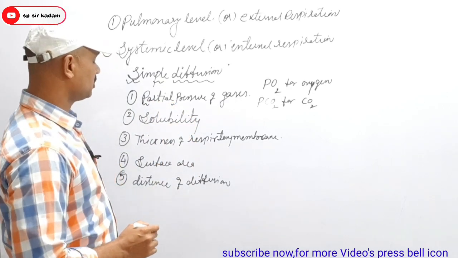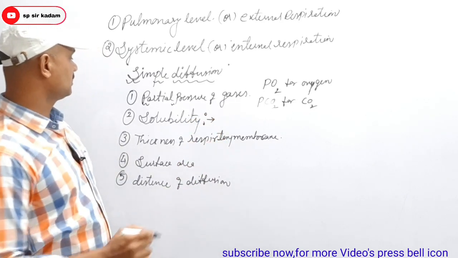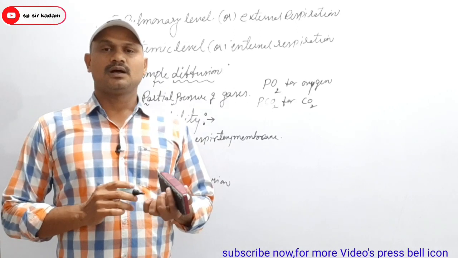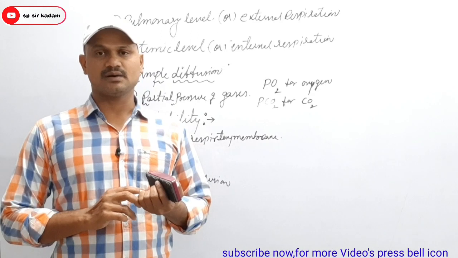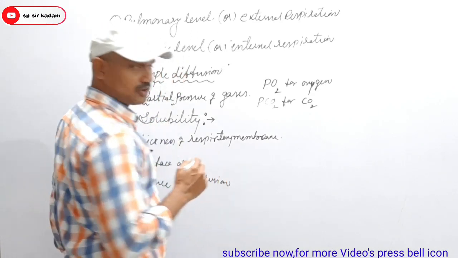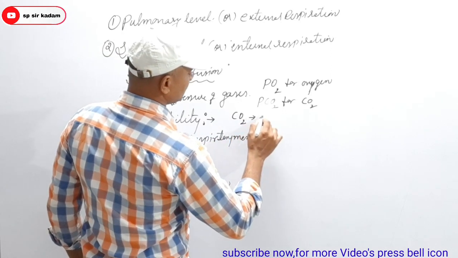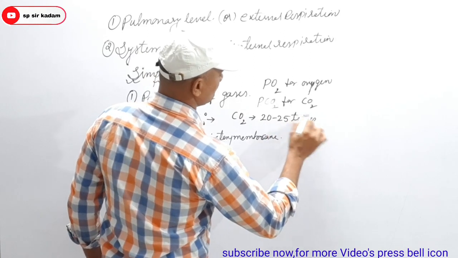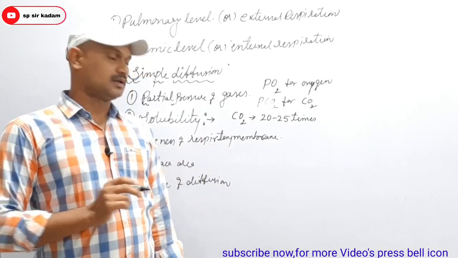Next, solubility. Solubility is also one of the most important factors which affect the rate of simple diffusion. Here the carbon dioxide solubility is very high compared with oxygen.